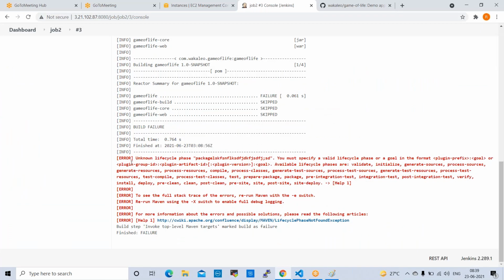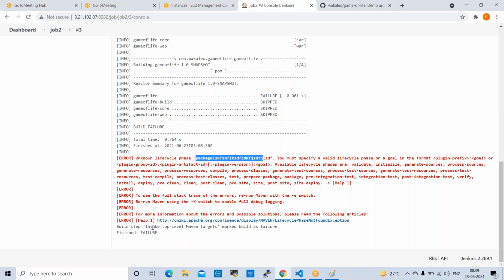See here, error, unknown lifecycle phase. Yeah, package. So after package, some extra text is there. It is simply saying a goal or plugin issue. Build step, invoke top level Maven targets, marked build as failed.